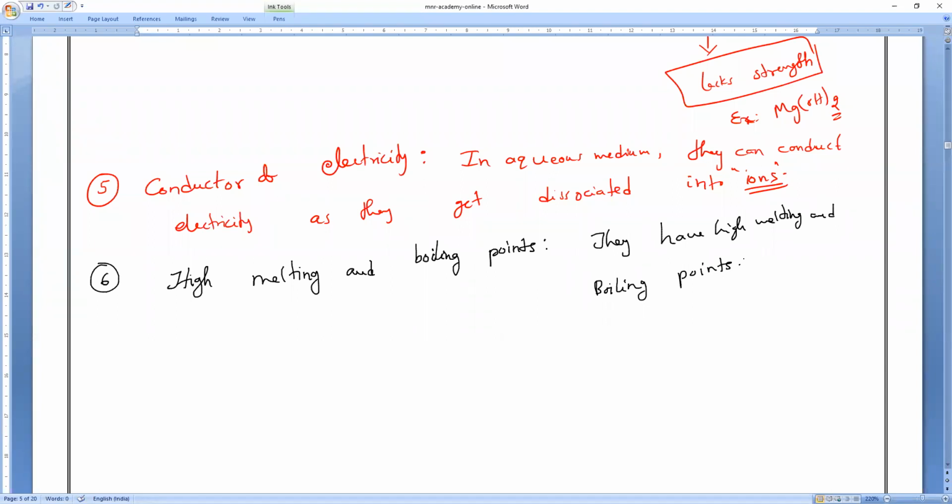Then tomorrow's class we'll see what are the chemical properties of bases and what are the uses of common bases. And last one is, once that is completed, we are going to study the common characteristics of acids and bases. And later we'll discuss how to decide the strength of the acid and the base, and how to identify the strength of acid and base. Okay, guys.